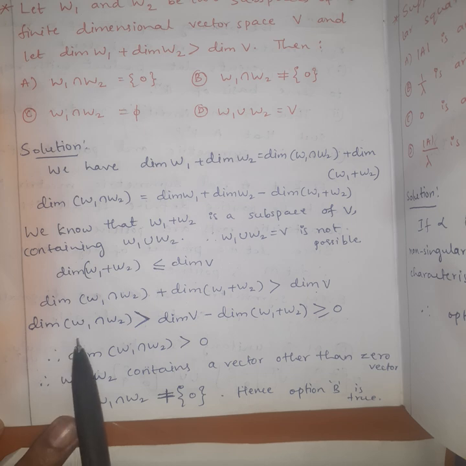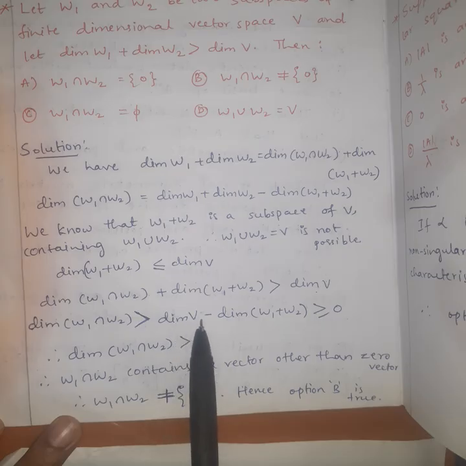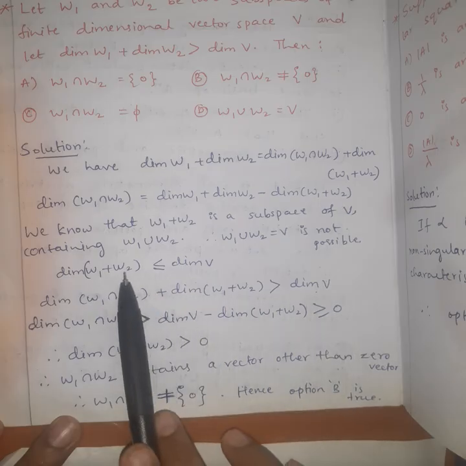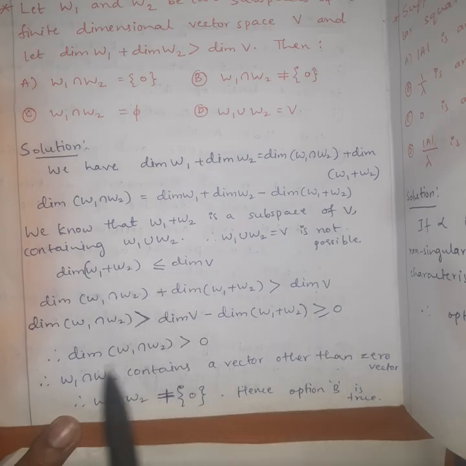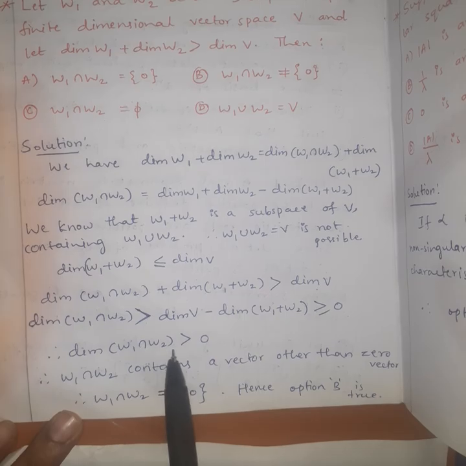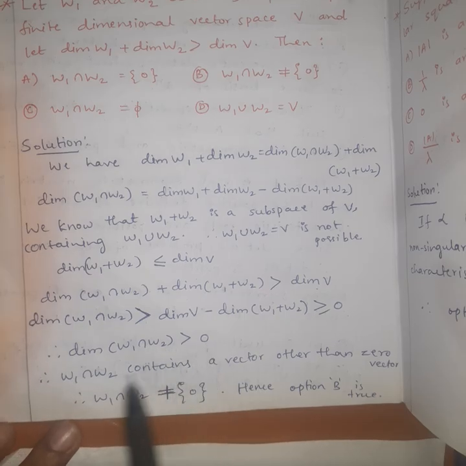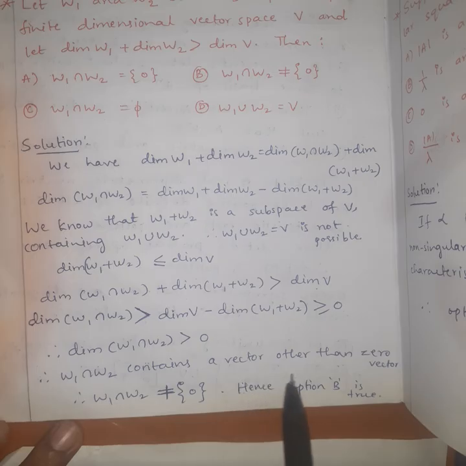Now dimension of W1 intersection W2 is greater than dimension of V minus dimension of W1 plus W2, which is greater than or equal to 0. Therefore dimension of W1 intersection W2 is greater than 0. This implies W1 intersection W2 contains a vector other than 0 vector. Therefore, W1 intersection W2 is not equal to 0. Hence, option B is true.